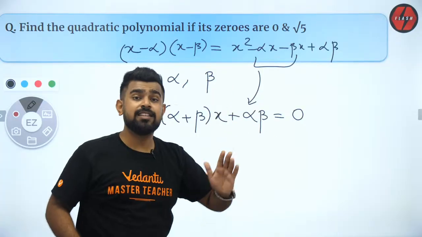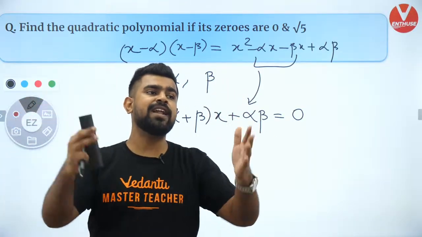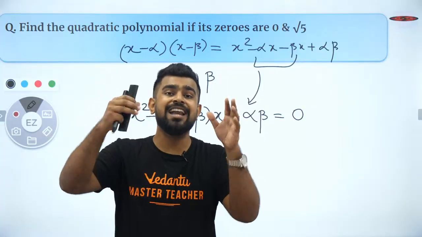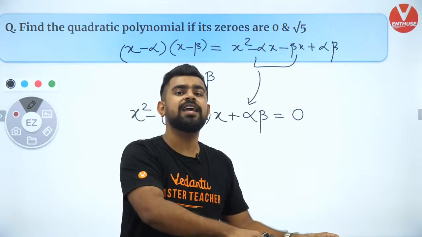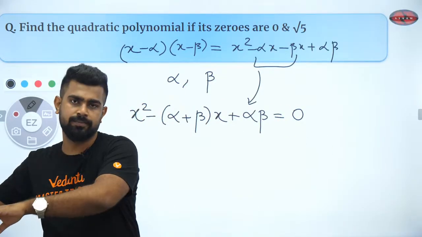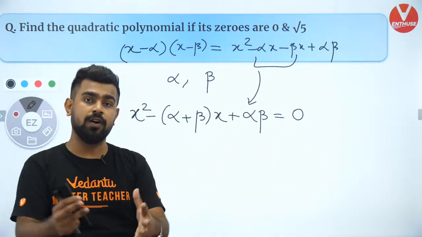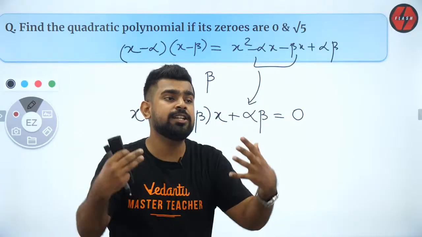Sir, what is the difference between equation and polynomial? Equation means you have an equality sign. Polynomial can be an expression alone. It is just a collection of terms. Equation is when you have equality.